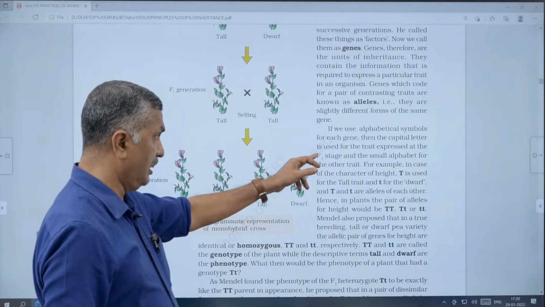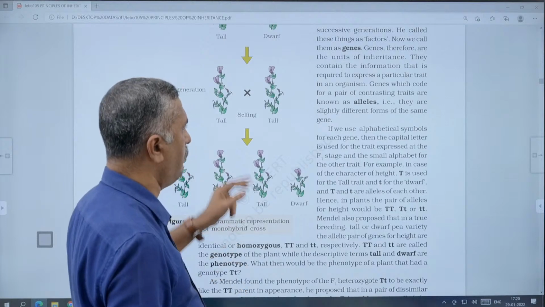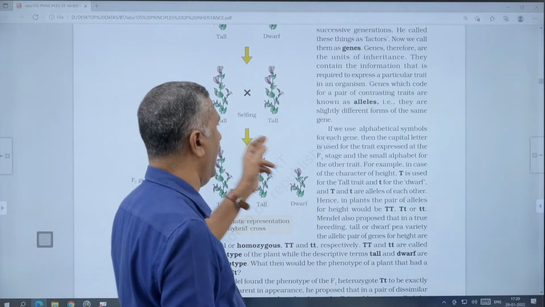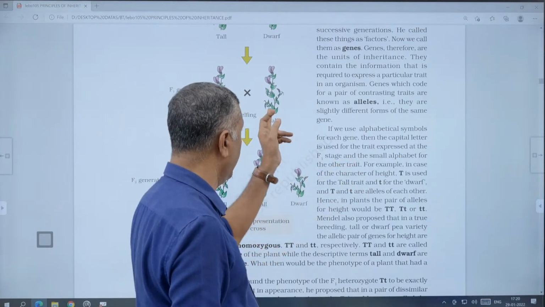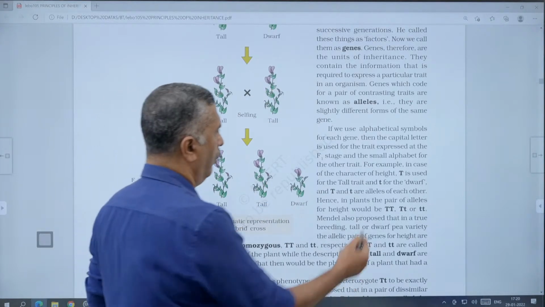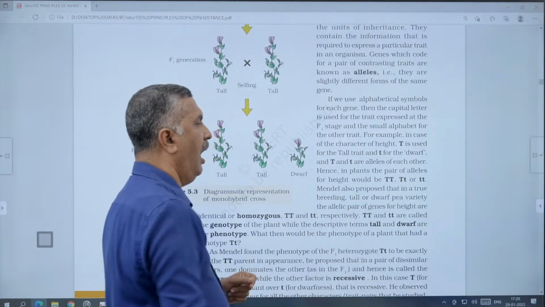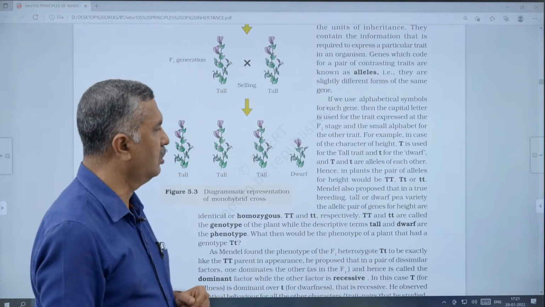in the F1 stage. That is, capital T for tall, and a smaller alphabet for the other trait, which is called the recessive, dwarf. So capital T is used for tall and small t for dwarf, and capital T and small t are alleles of each other.